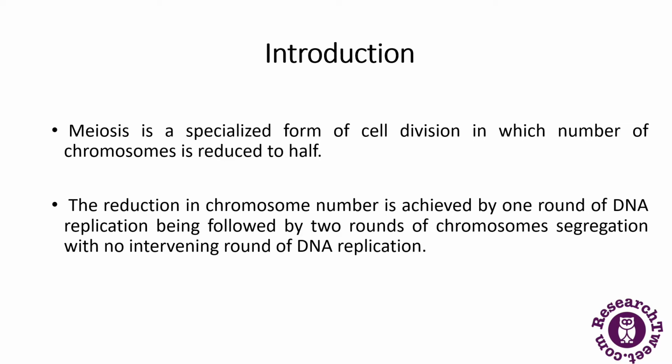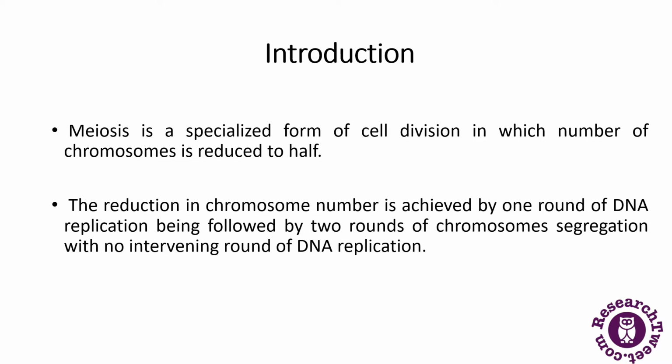In case of mitosis, the number of chromosomes remains the same, but in this case the number of chromosomes is reduced to half. The reduction in chromosome number is achieved by one round of DNA replication, which is followed by 2 rounds of chromosome segregation with no intervening round of DNA replication. So this is about meiosis.